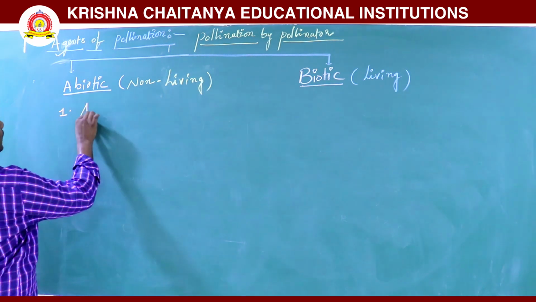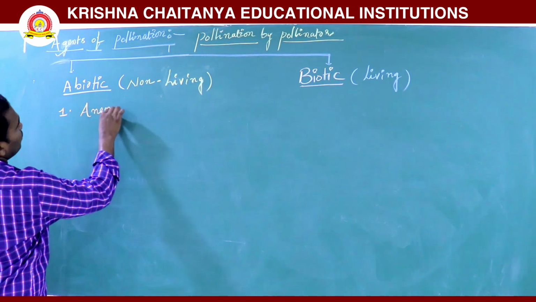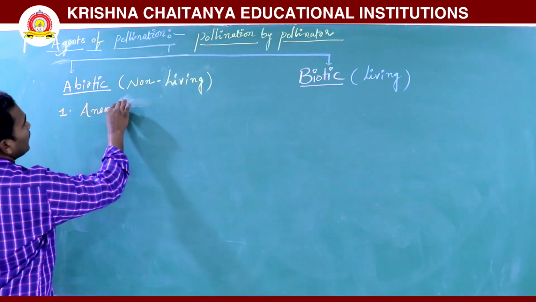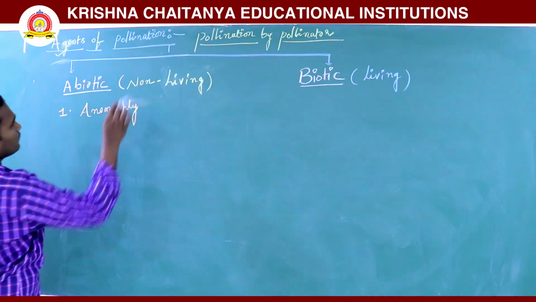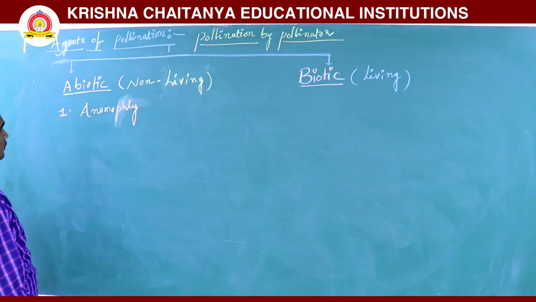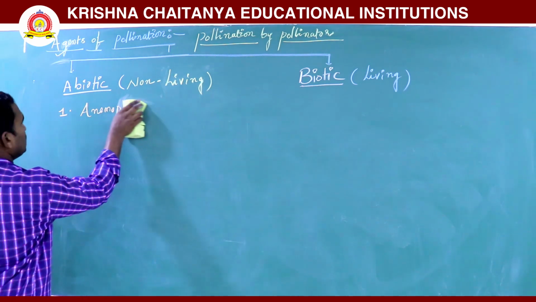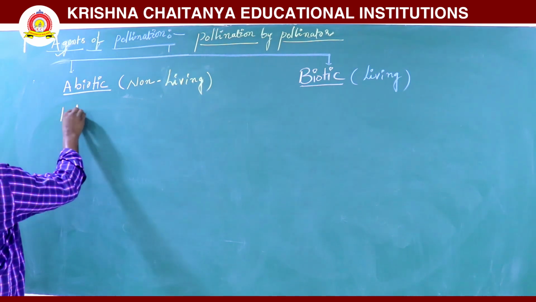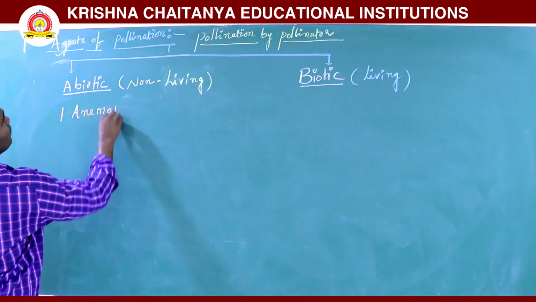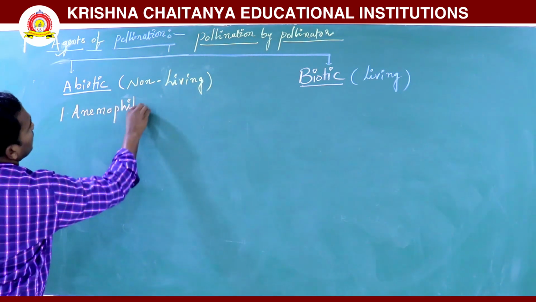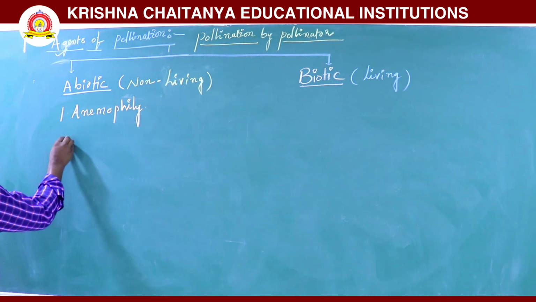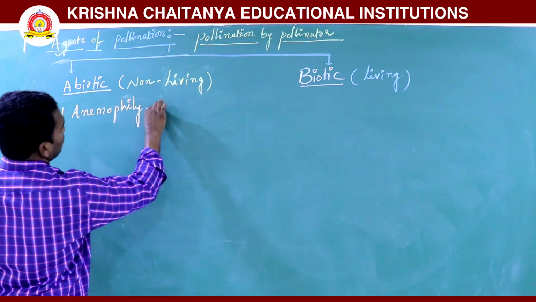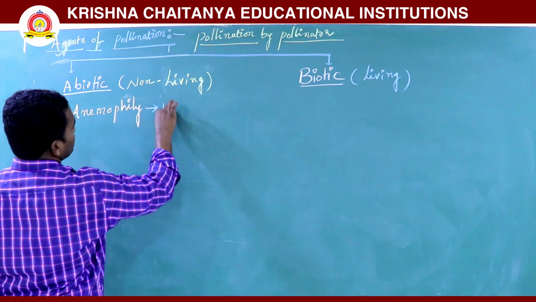One is anemophilous, anemophilic. Anemophily is pollination by wind.